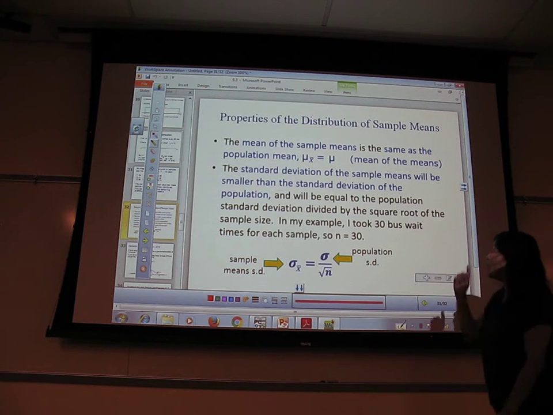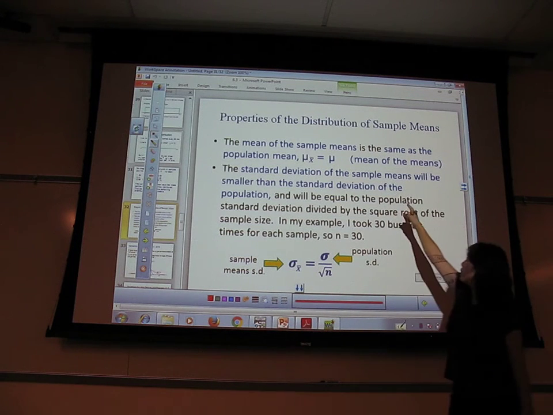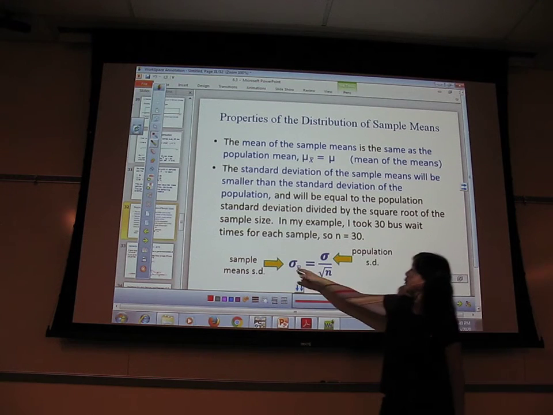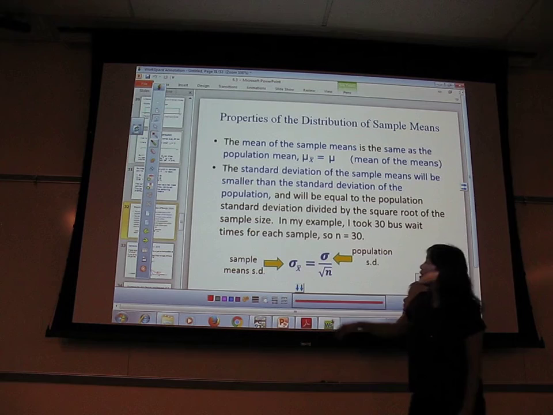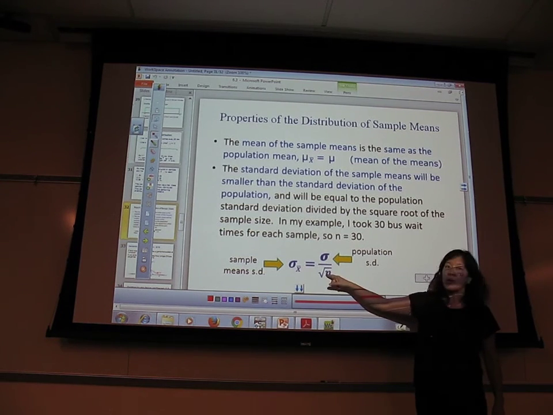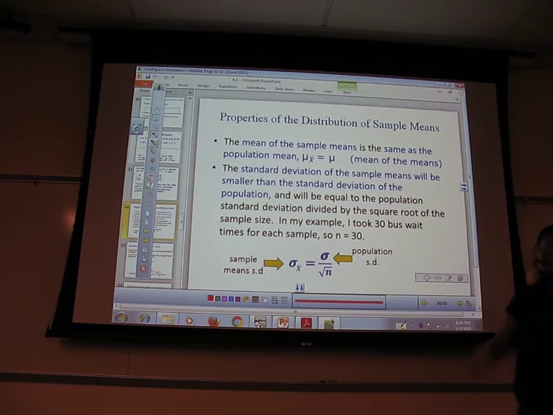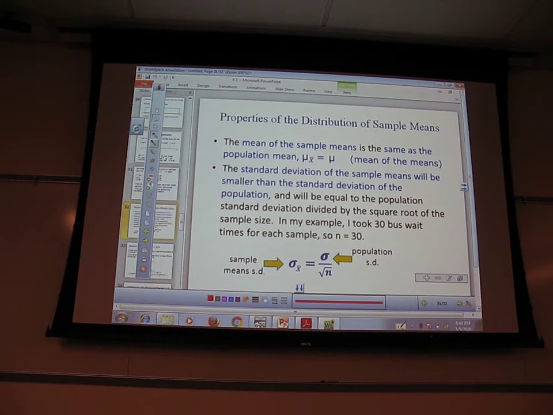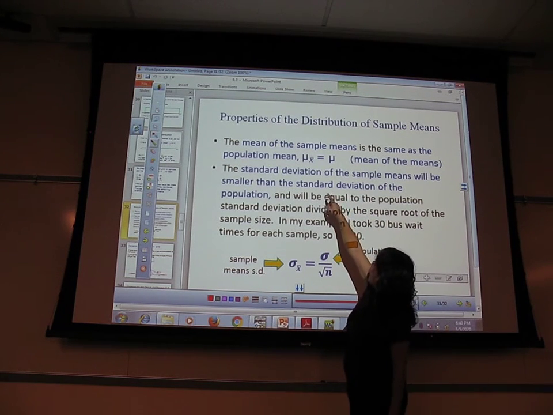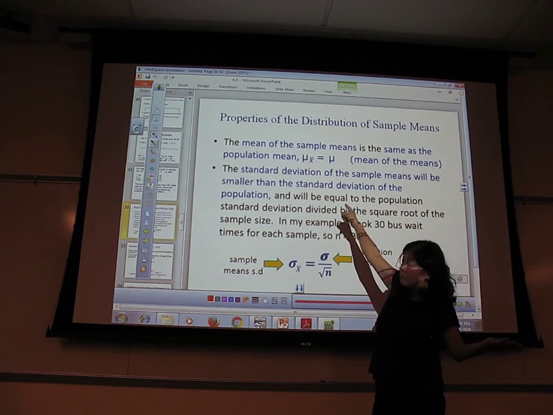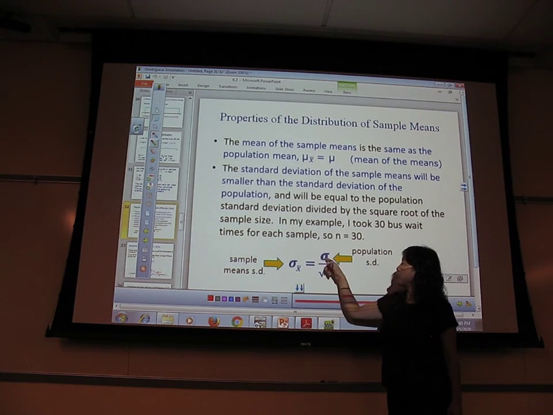That doesn't change. However, the standard deviation of the sample means, in other words, sigma x bar, is going to be your regular standard deviation divided by the square root of n. It's going to be smaller. It's super cool. It has this relationship. So those two things you should be writing down in your notes. They're on the back page, I think. Right? You need to have those two things. You need to have the mean of the sample means, mu x bar, is equal to the regular mean, and sigma x bar is equal to sigma over the square root of n.